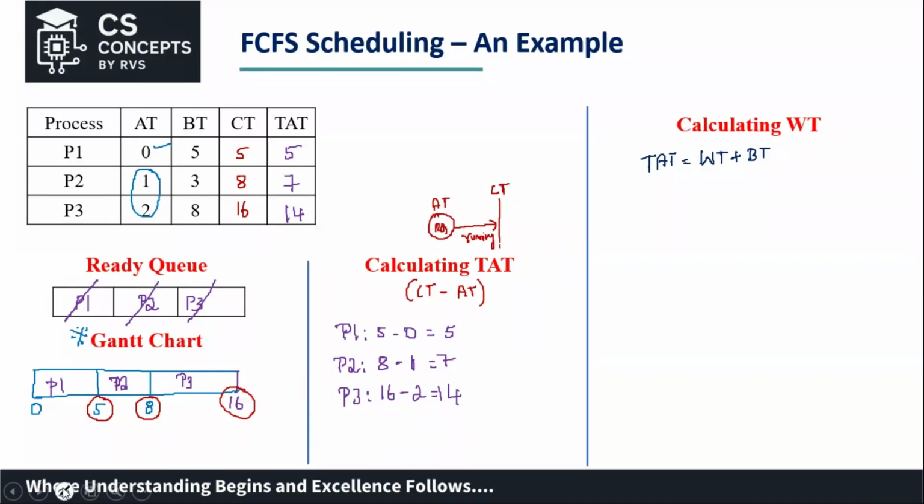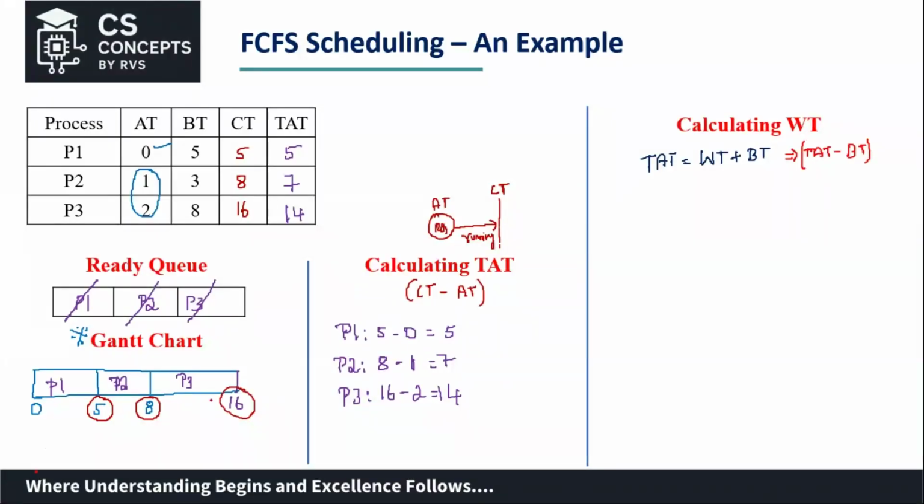From this, I can now say what the waiting time would be. As you can see from this formula, you can calculate waiting time as the turnaround time minus the burst time. Right. Waiting time would be turnaround time minus burst time. Fine.